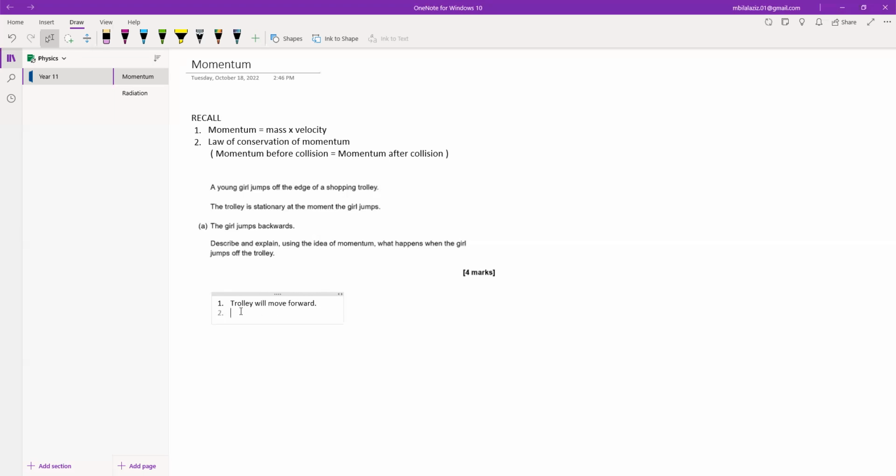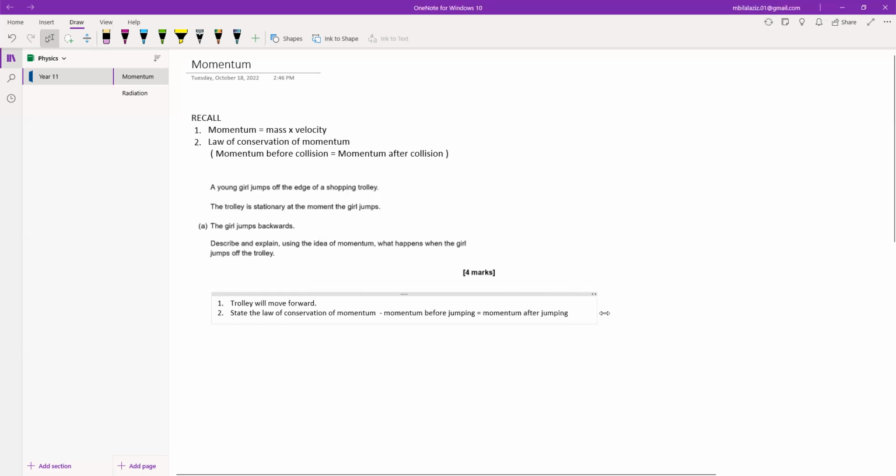Now, why will it move forward? To justify your claim, you will need to state the law of conservation of momentum, which basically states that the momentum before jumping is equal to the momentum after jumping, right? So this is the law of conservation of momentum.